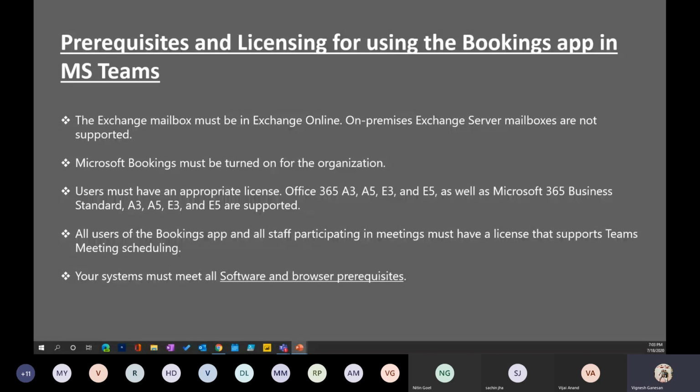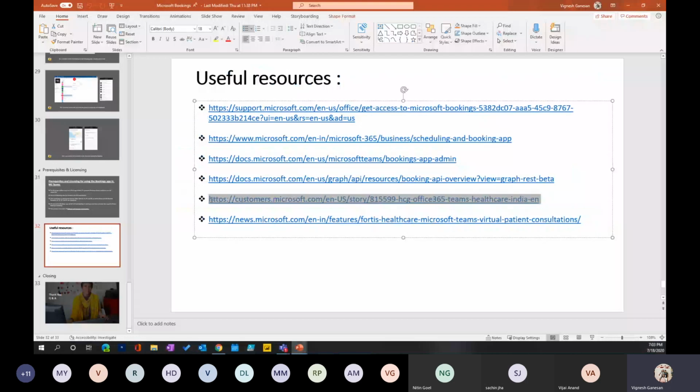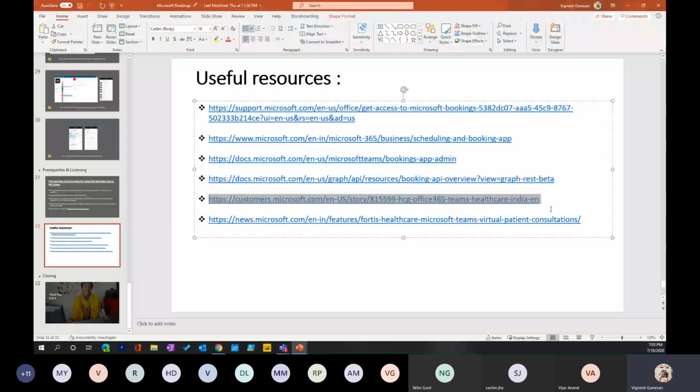These are some useful resources relevant to this session, but now I really want to showcase two case studies where we have successfully deployed this app in India. We see a lot of interest for this in healthcare. There are many videos on YouTube, but these are two use cases where I was personally involved when we were deploying this in India.